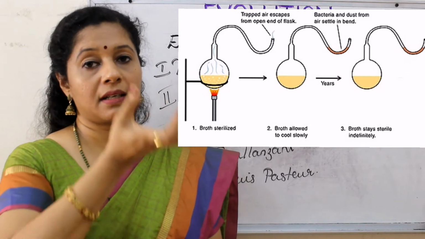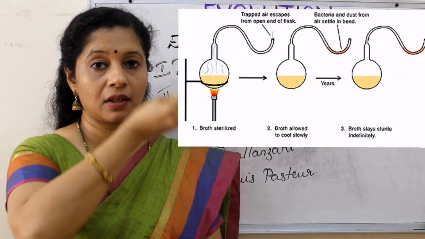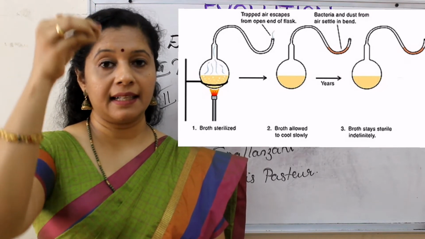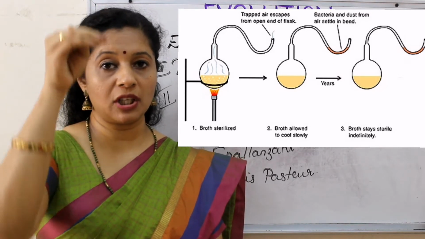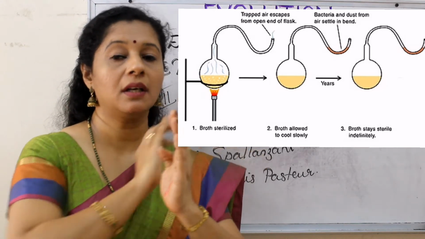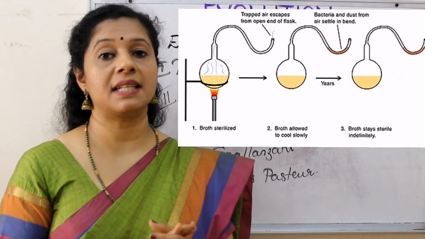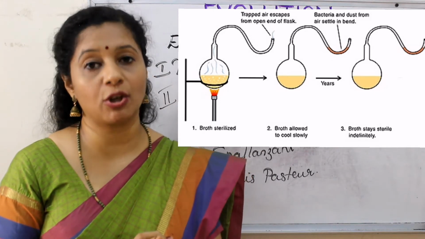Once the steam came up, it was allowed to condense or cool down in the curved neck, and that condensed water came to the lower part of the neck and blocked the entry of microbes into the content inside the flask.